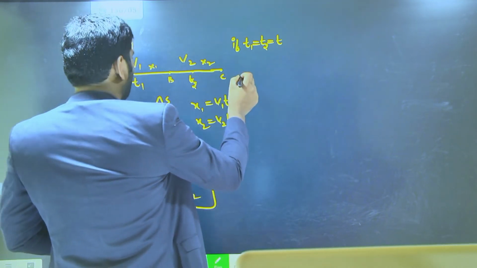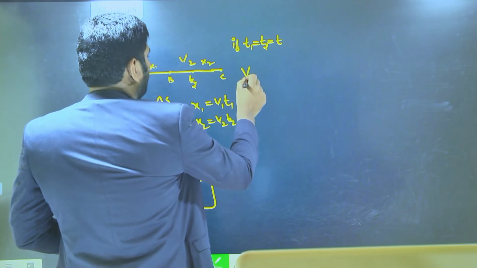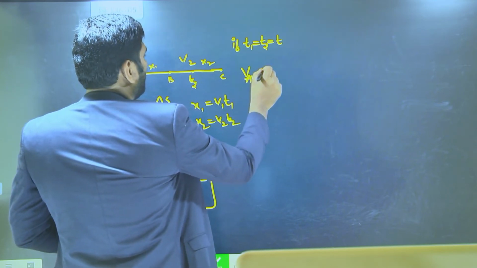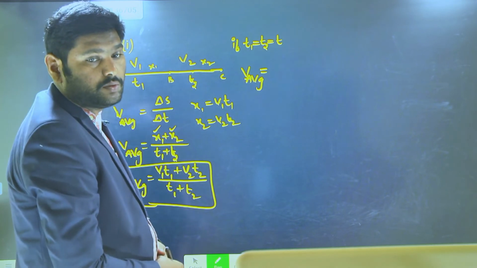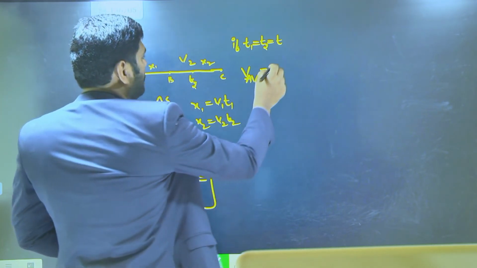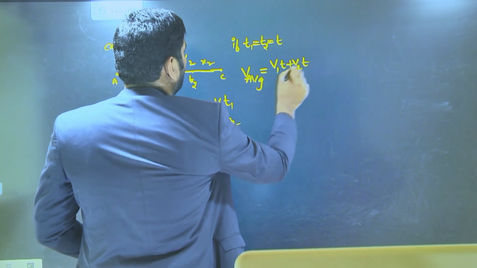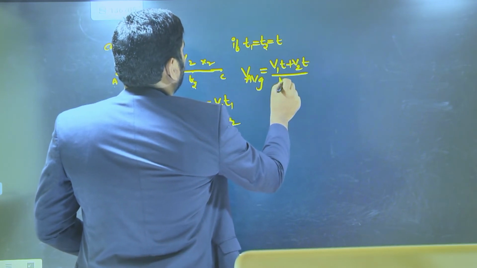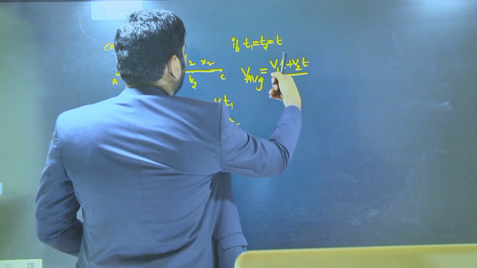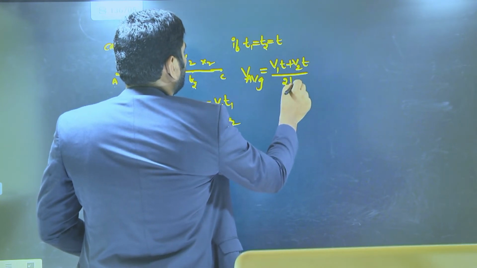This average formula will change as V average is equal to (V1 T + V2 T) by (T1 + T2), which becomes 2T.